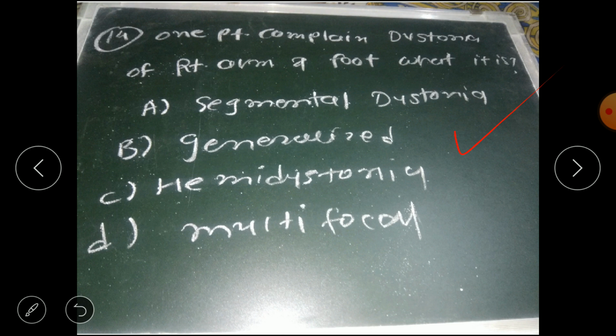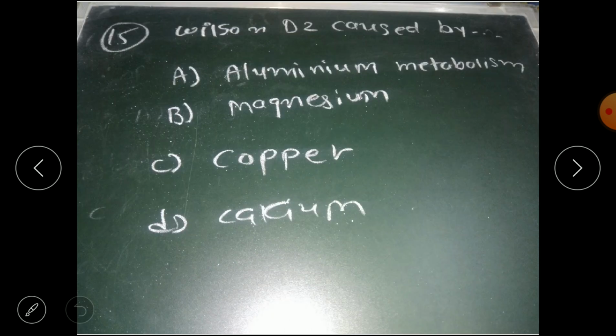So the correct answer is option C, that is hemidystonia, because hemi means half side of the body is affected. So the patient complains of dystonia of the right arm and right foot. That means one side of the body, that is the right side, is affected. So that's why it is known as hemidystonia. Option C is correct. Next question is: Wilson disease is caused by aluminium metabolism, magnesium metabolism, copper metabolism, or calcium metabolism.